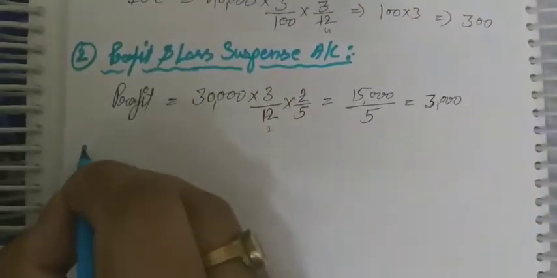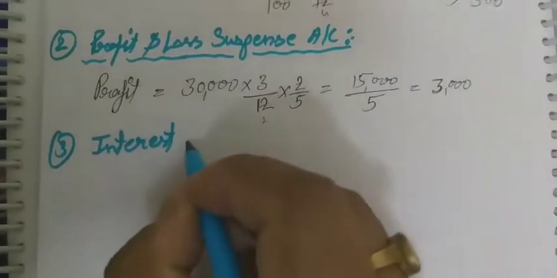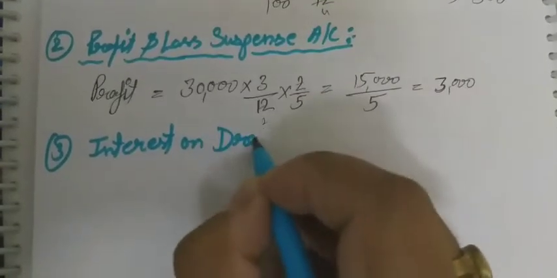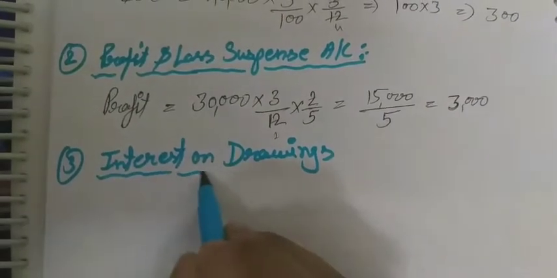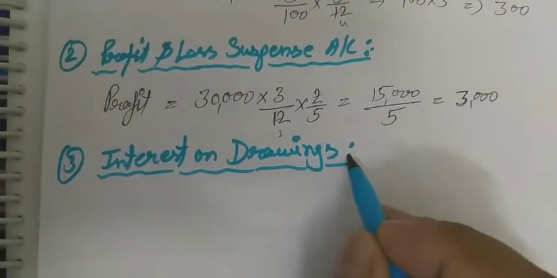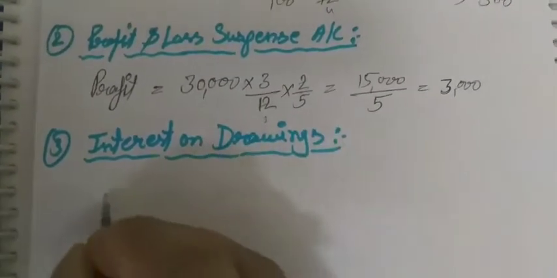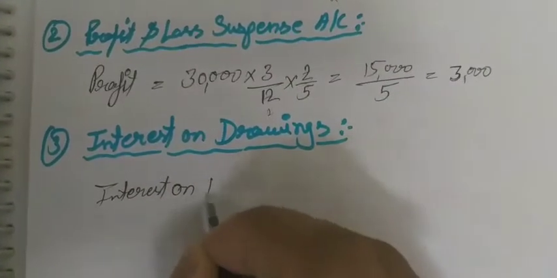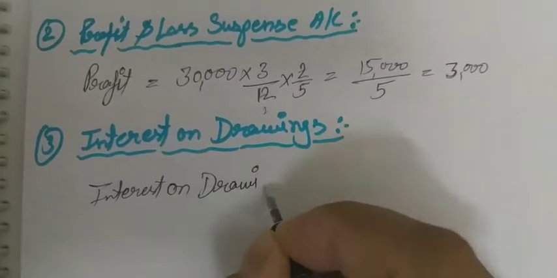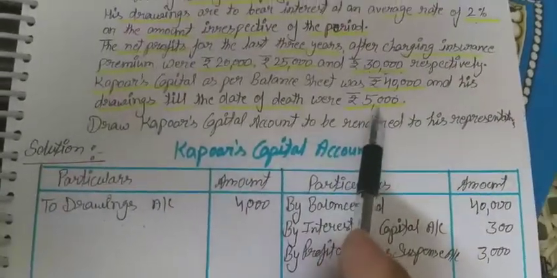So third, interest on drawings. So interest on drawings is equal to, the drawings are of rupees 5,000.